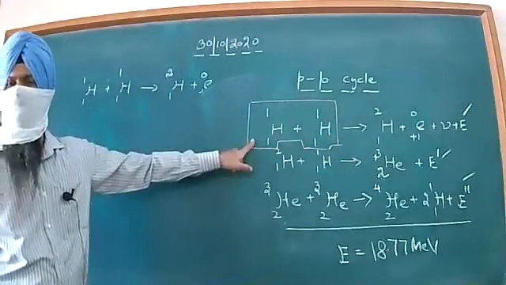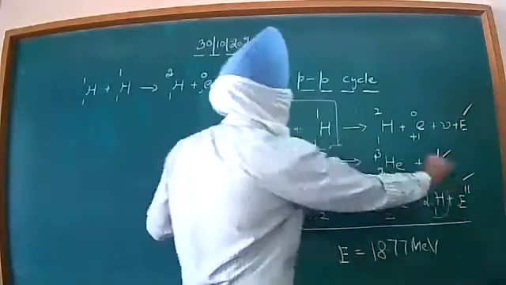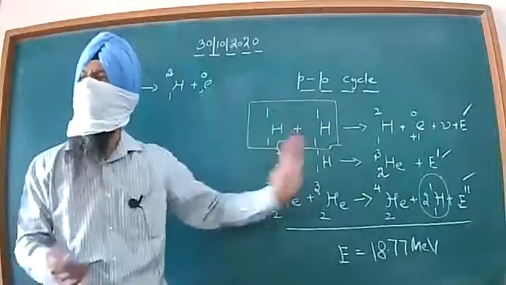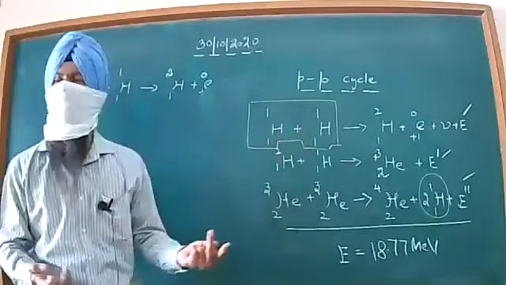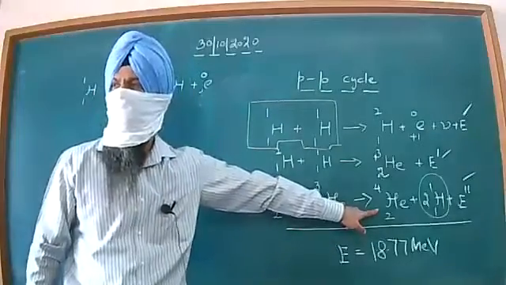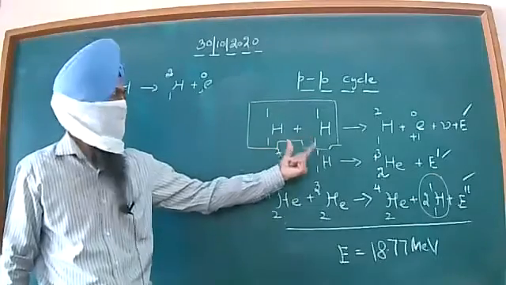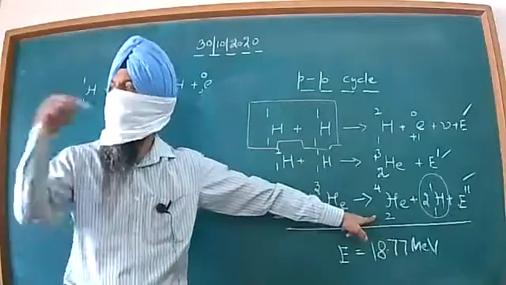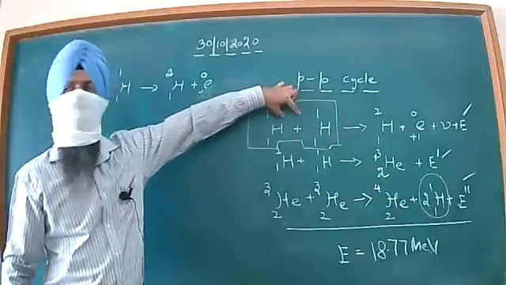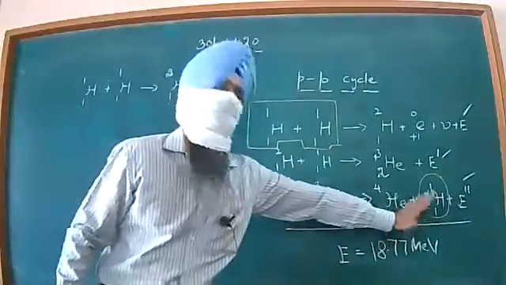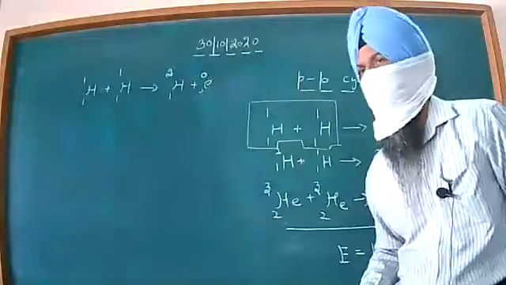Why do we call this the proton-proton cycle? Because we started with the 2 protons, and in the end we are getting these 2 protons as the byproduct also. And in the intermediate part of the reaction, what is happening? We are getting some higher element. These were the lower elements with lower atomic number, lower mass number. This is the element with higher atomic number as well as higher mass number. But at the same time, the reactants with which we started, we are getting these reactants as the product also. So this type of cycle is called the proton-proton cycle.